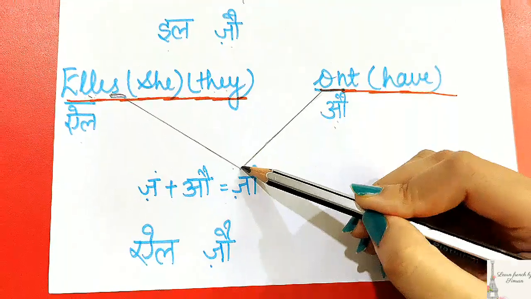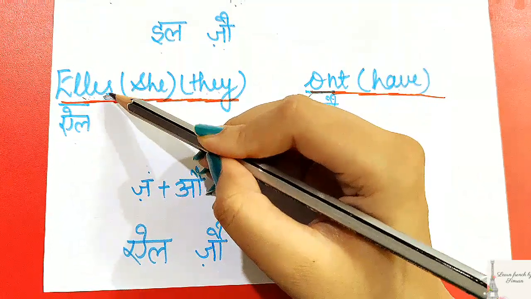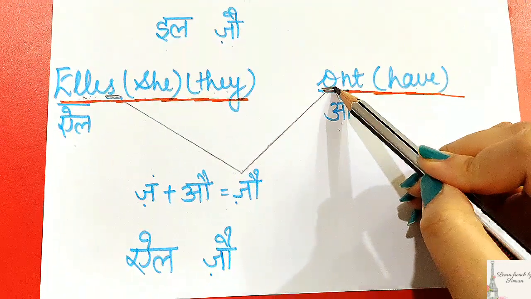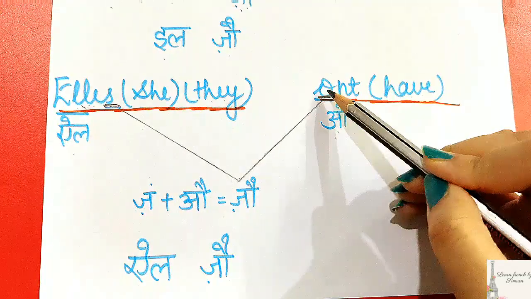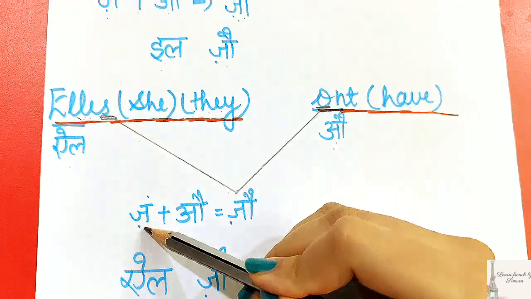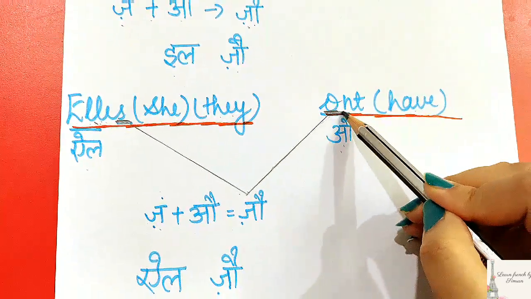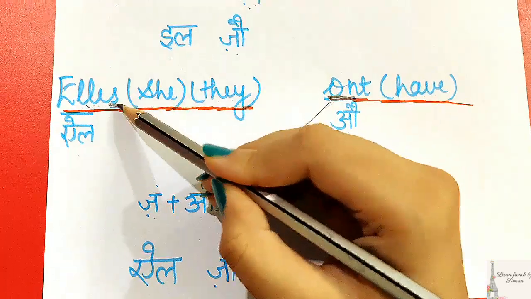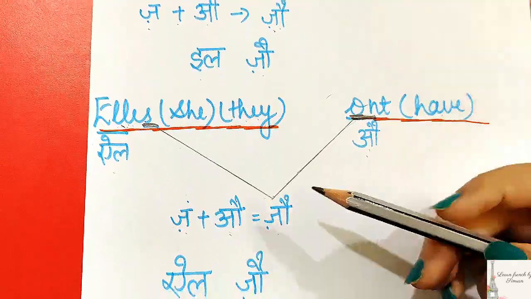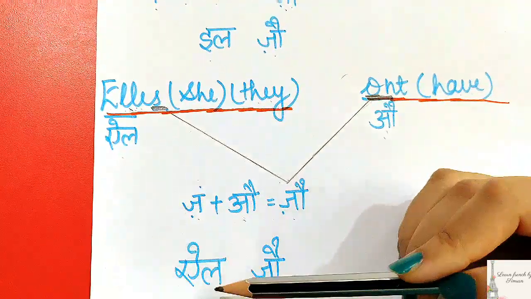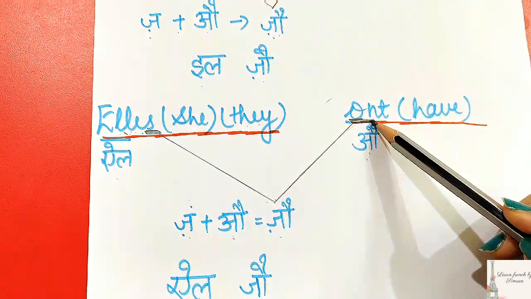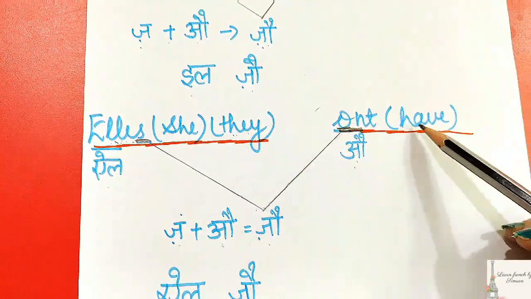Now again we will form the liaison. We will take the last letter from the first word, and the next word, the conjugated verb, is starting from a vowel, which is O, so we will combine it. So Z plus this ON, pronounced as O, Z plus O will be pronounced as zo, right? So together it will become el zo, el zo, the meaning is they have.